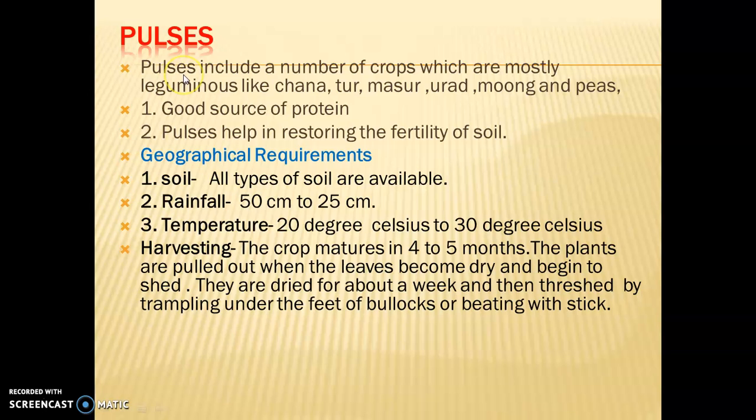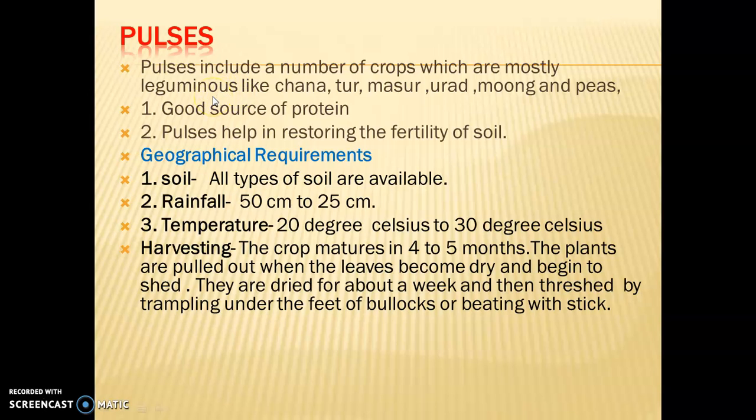Next is pulses. Pulses include a number of crops like chana, tur, masoor, urad, moong, peas. These are pulses. And pulses make a complete diet. Pulses are very important. Pulses are considered a leguminous crop.